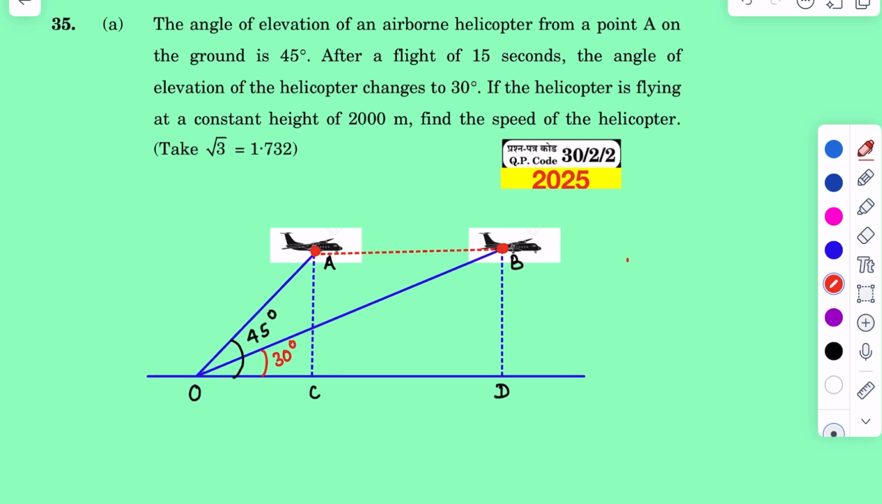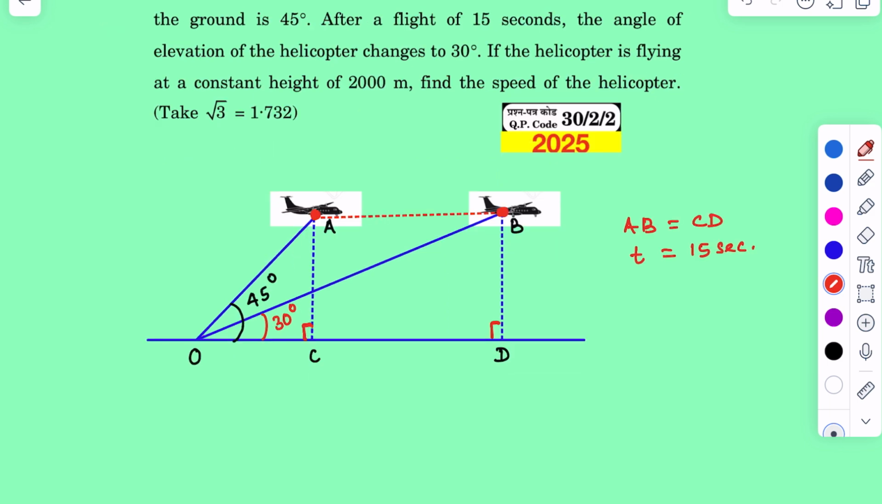Now we have to find out AB, or CD, because the time taken is given as 15 seconds. If you divide AB by T, we will find the speed. Now if you see, there are actually two right angle triangles. One right angle triangle is OAC, and the other is OBD.